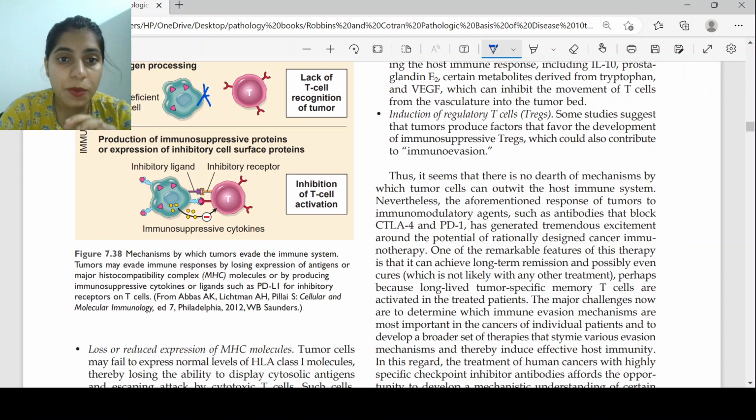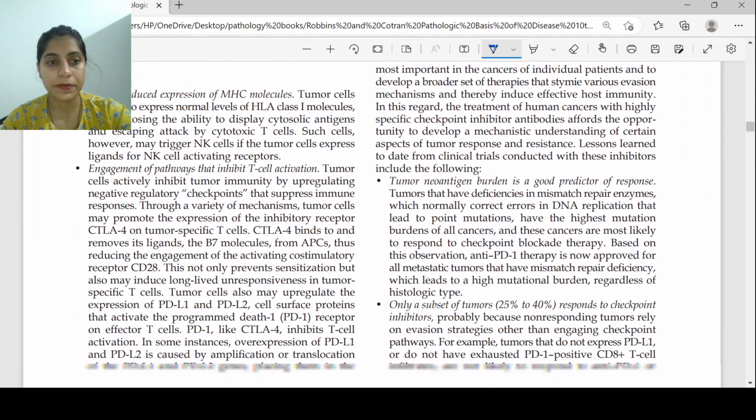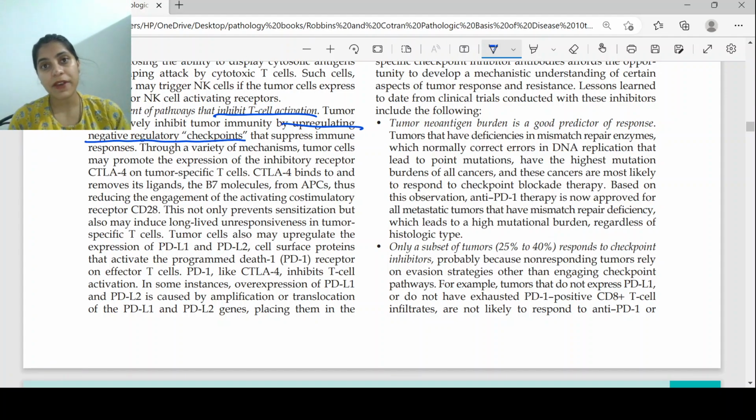Then there is production of immunosuppressive proteins or expression of inhibitory cell surface proteins. So now what is happening? There is presence of antigen, there is presence of MHC, but there are some inhibitory receptors. This is leading to inhibition of T cell activation. We will study in detail how it is inhibiting the T cell activation. It does this by upregulating the negative regulatory checkpoints. This is very, very important, and it is asked in different ways in multiple exams.